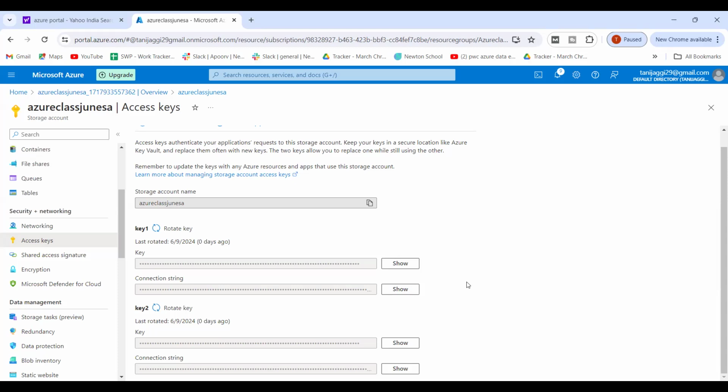Right now I'm working in an organization, I am admin, right? And this data is given to multiple people. Now I find that key one is getting corrupted, and on an immediate basis I have to terminate my key one. If I terminate key one, then all the access provided to people is going to stop. I don't want the work to get hampered. That's why we create two different keys, key one and key two.